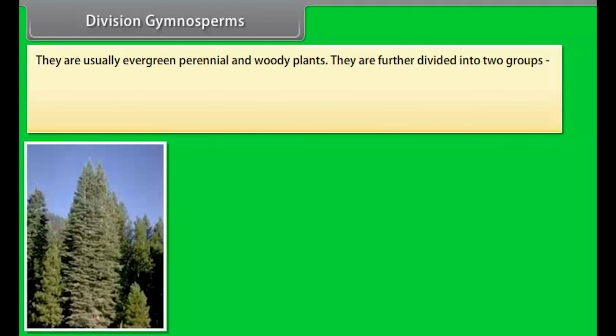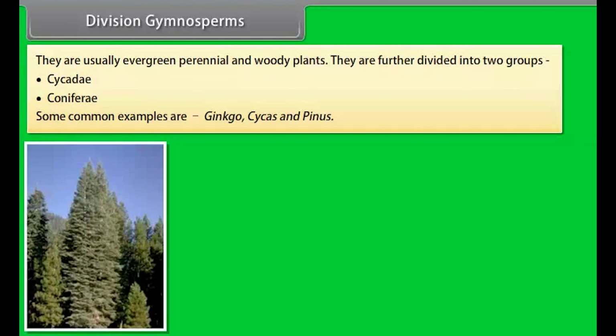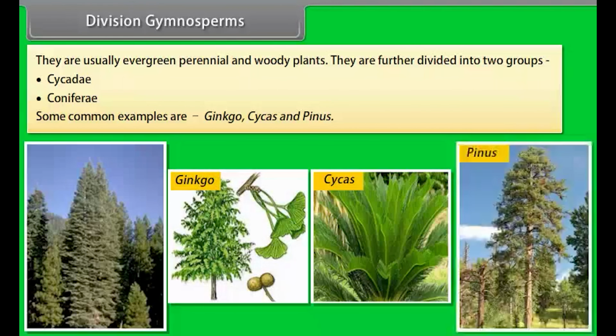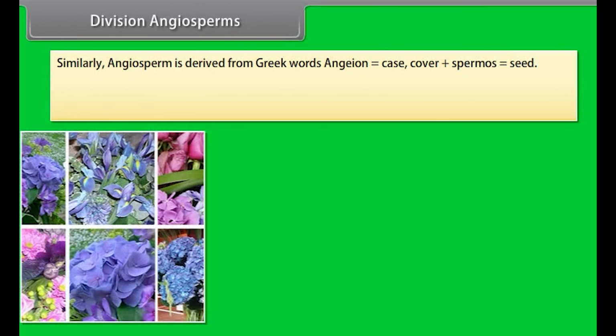They are usually evergreen, perennial, and woody plants. They are further divided into two groups: Cycadales and Coniferae. Some common examples are ginkgo, cycas, and pinus.